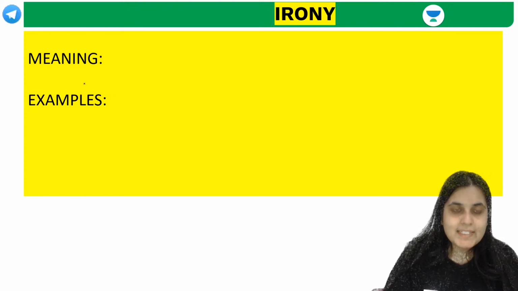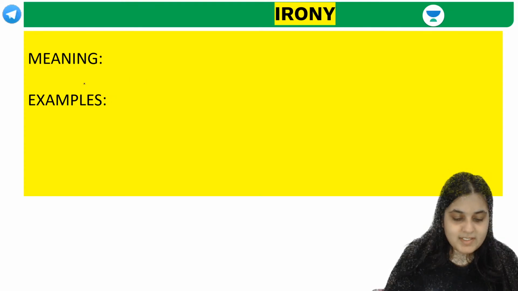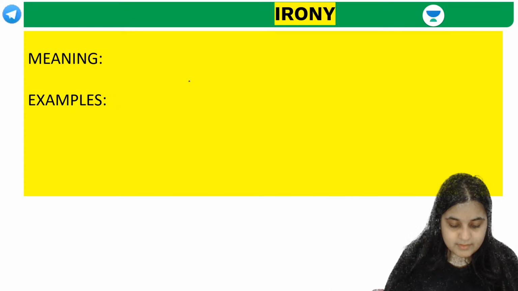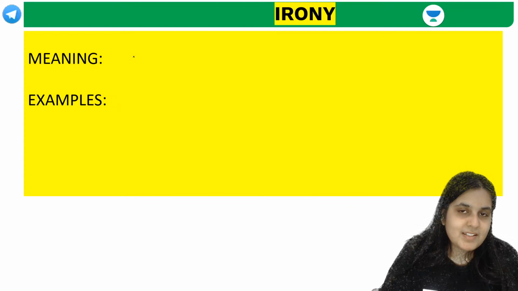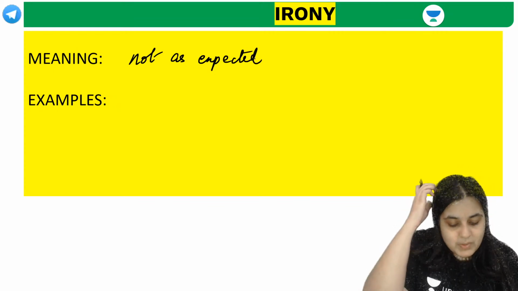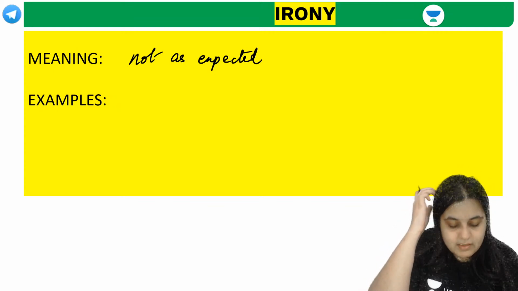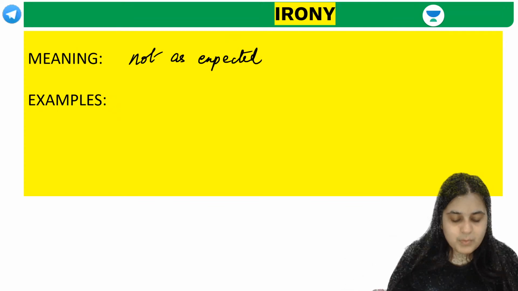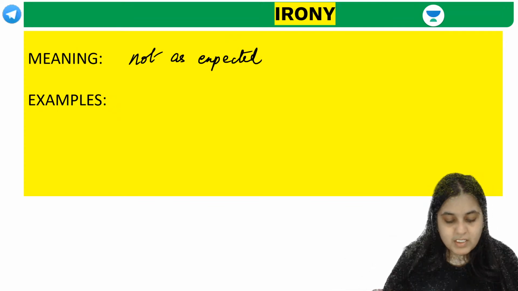Next one, irony. What is the meaning of irony? We've all heard of Vyang, right? Irony is basically Vyang. If it's like a joke, it is not as expected. Sometimes you use language, it's basically a literary technique, where you mean the opposite for humorous effect.